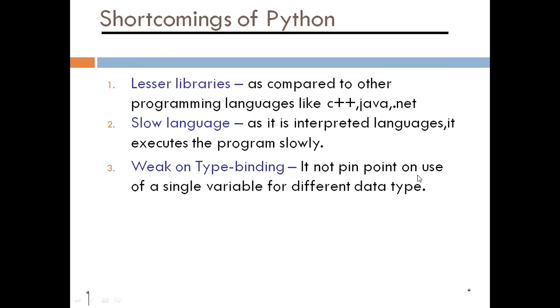So that is a weak point of Python. It doesn't pinpoint that you declared an integer earlier, then a string, and then a float. It doesn't pinpoint a particular declaration. A single variable can be used for different data types. So this is a weak point. These are some shortcomings of Python.